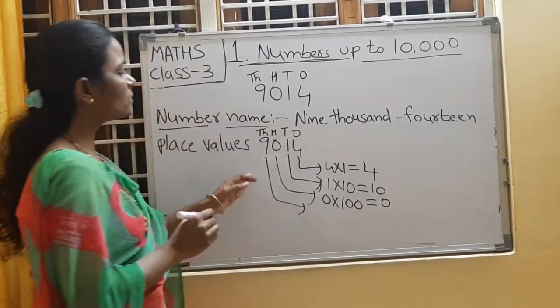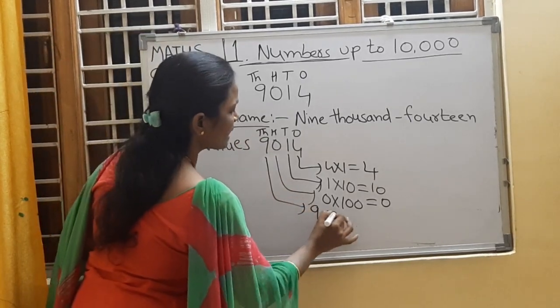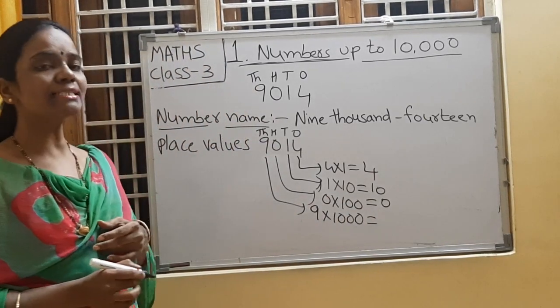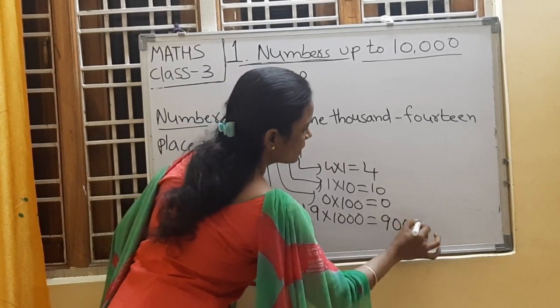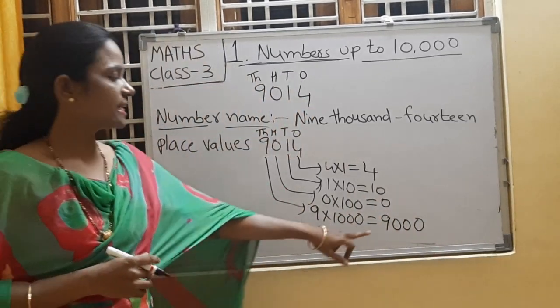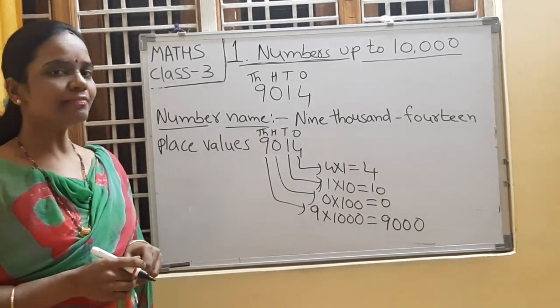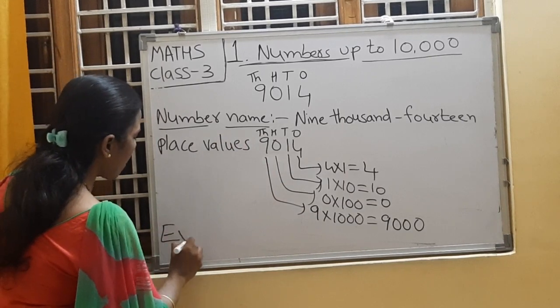Then what is the place value of 9? 9 is in thousands place. So 9 into 1,000. Children, tell me what is the answer? Yes, you are right. It is 9,000. 9,000 is the place value of 9. Yes, children? Shall we write the expanded form for this number? Yes, write down the expanded form.